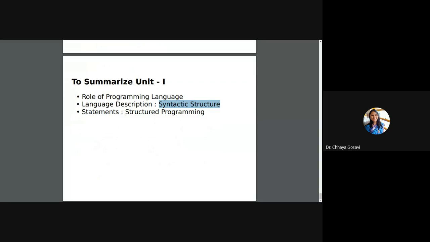Then we talked about structured programming, imperative programming, statements, different types of statements, how to write a grammar, how to check how control flows from this grammar, and how it gets translated by a compiler with the help of grammar. And we talked about different types of statements, special cases like break, continue, and how to convert your logic to a program with the help of programming language constructs.